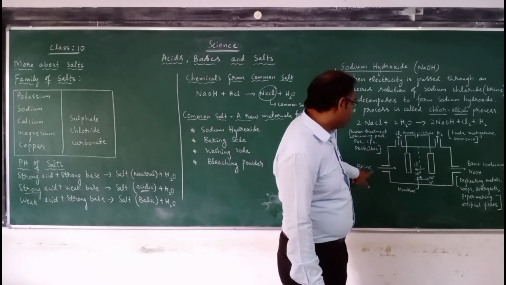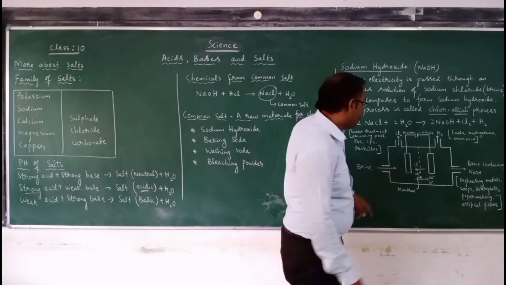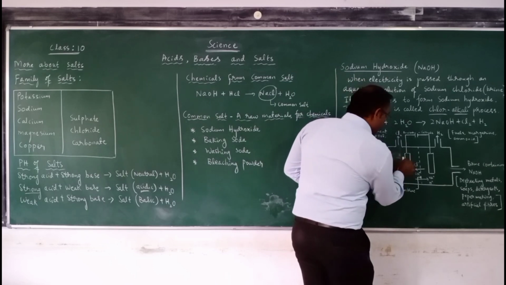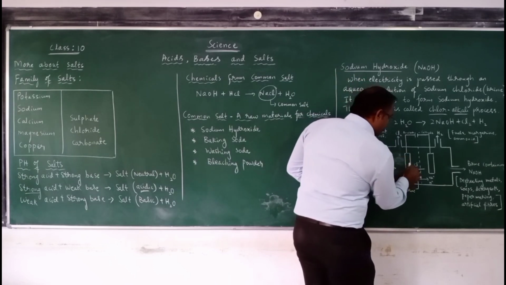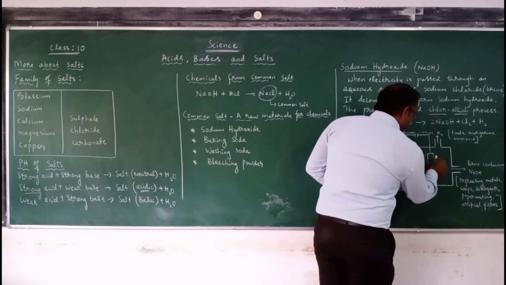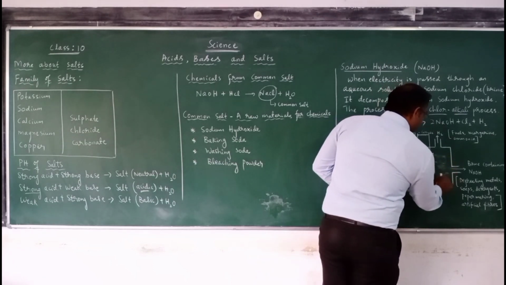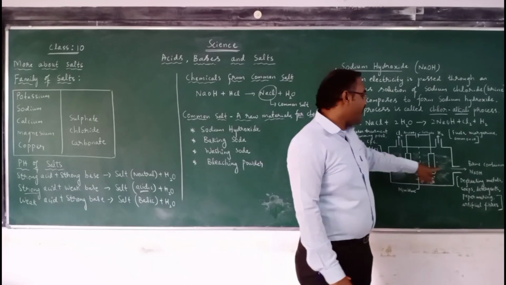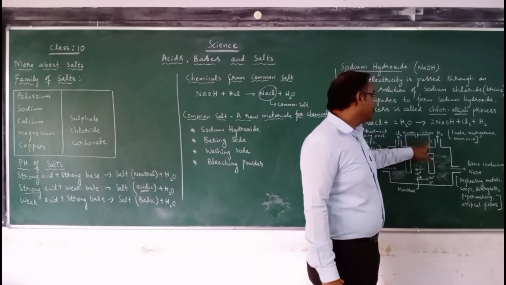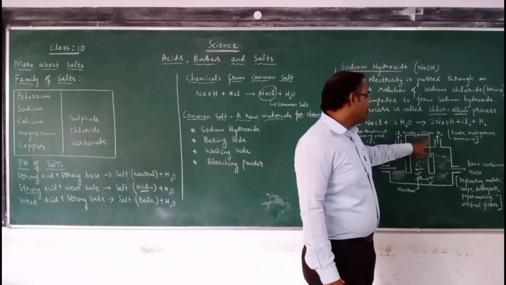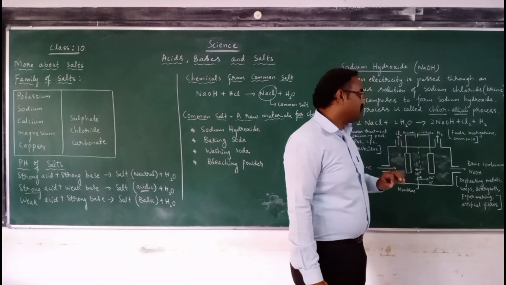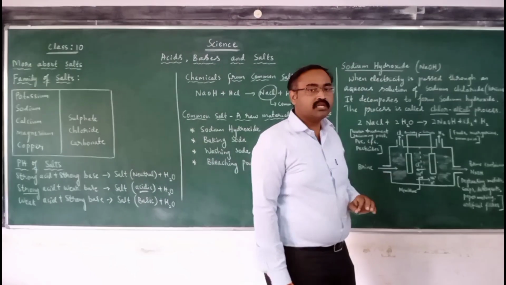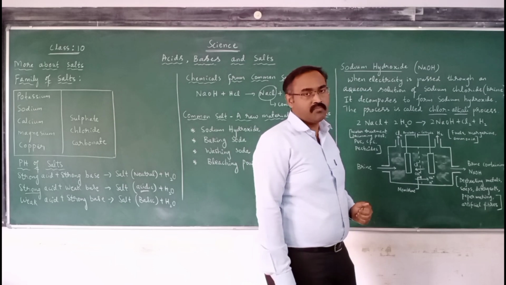Then you can see the brine. Brine is nothing but the aqueous solution of sodium chloride. When electricity is passed through it, we get sodium hydroxide, chlorine at the anode end, and hydrogen at the cathode end.